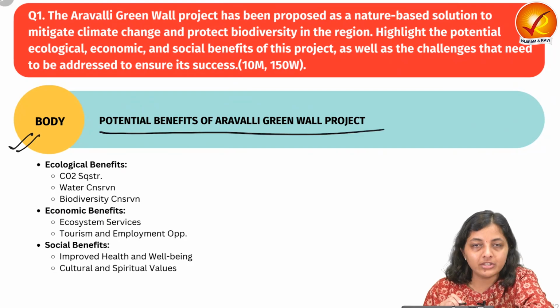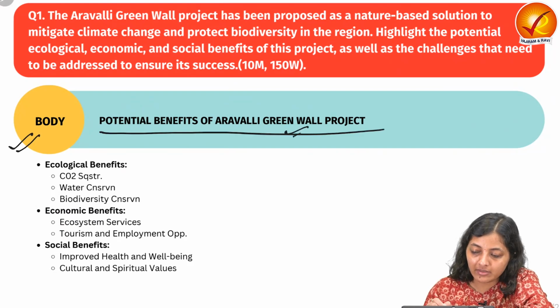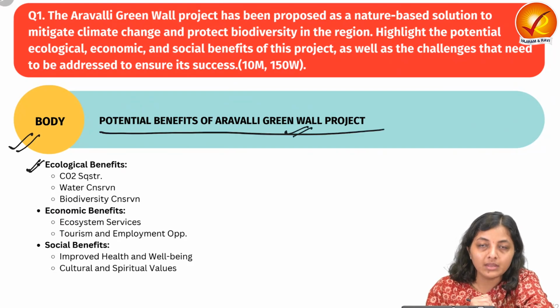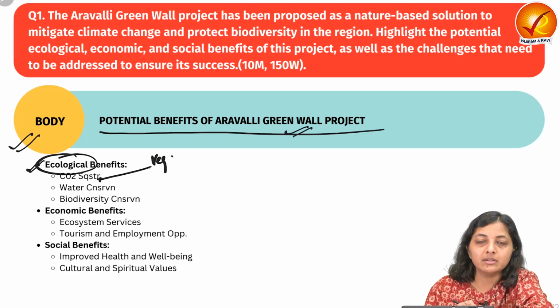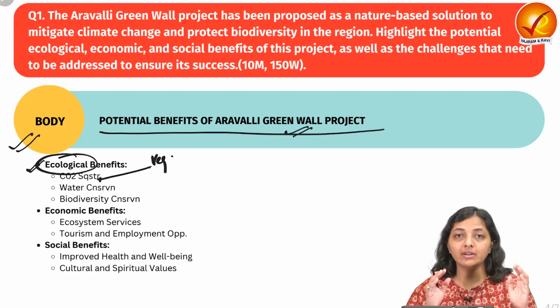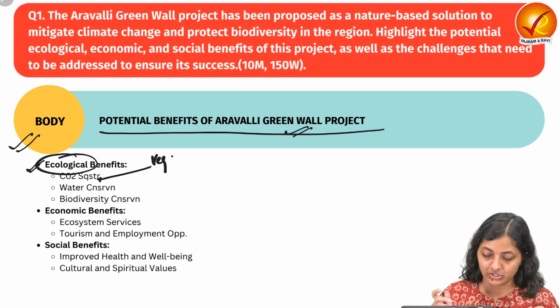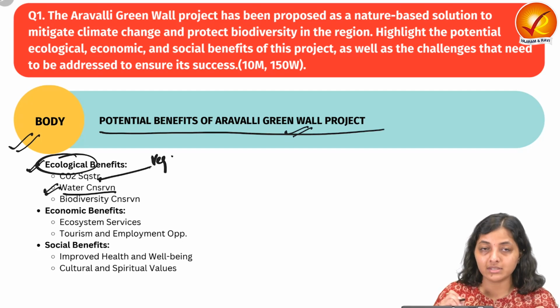We have to write the potential benefits of the Aravali Green Wall project. So first benefit would be ecological benefits. This vegetative cover will sequester the carbon, so it will act as a shield against the climate change. The next one is the water conservation.